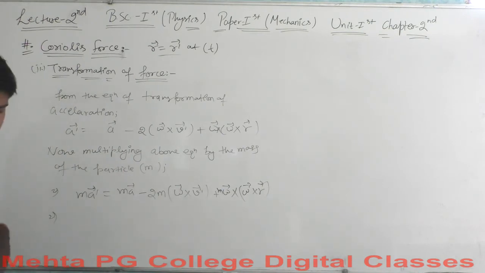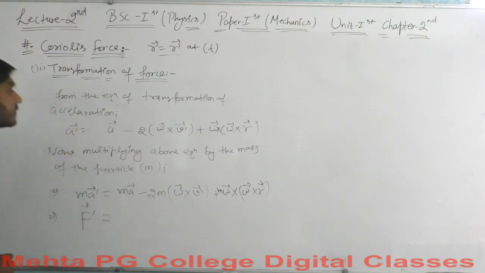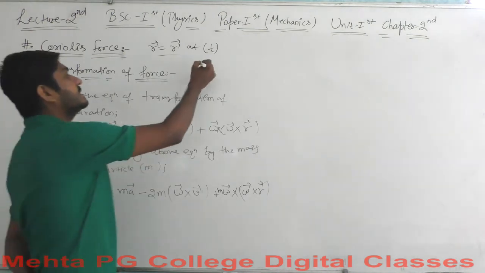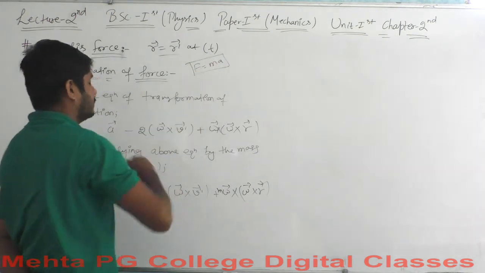So this m a dash vector is the value we call the F dash vector, because force is termed by the basic definition of force, that is mass times acceleration.